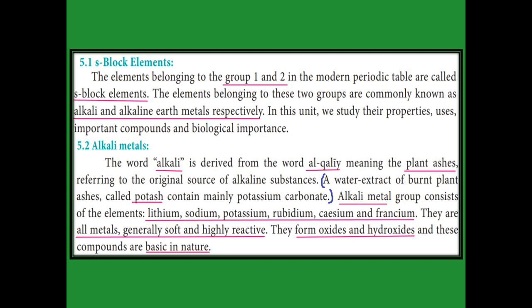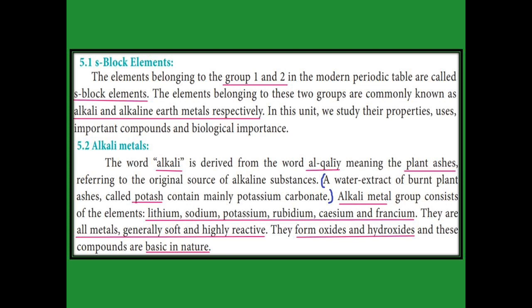Alkali. This word is derived from al-qali. The meaning of alkali is plant ashes. The plant ashes contain alkali substances. For example, the burnt plant ashes we put in water, and that water extract is called potash. They are called potash because it mainly contains potassium carbonate. Then the alkali metals, as I told just now, are lithium, sodium, potassium, rubidium, cesium and francium.